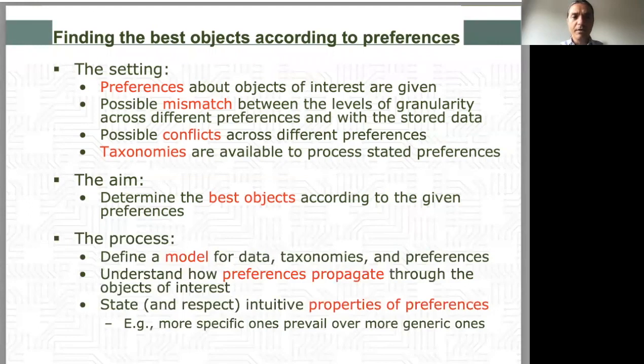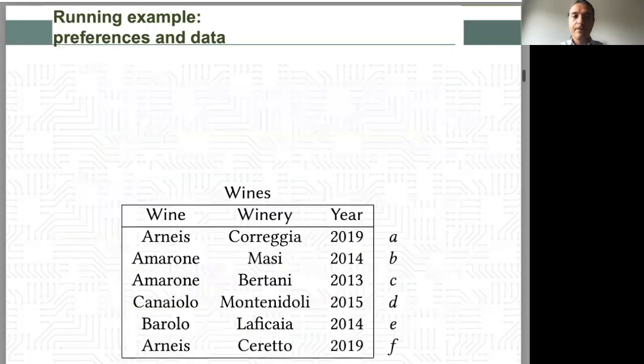This requires a model for data, taxonomies, and preferences based on which we can establish the main desired properties of preferences, namely transitivity and conflict resolution. This setting may lead to intricacies even in simple cases, as I will show with this example regarding preferences on Italian wines. We have a data set listing wines and corresponding wineries and production years.